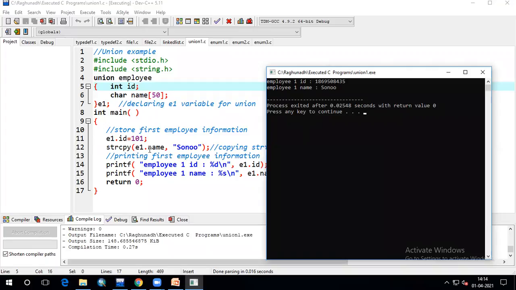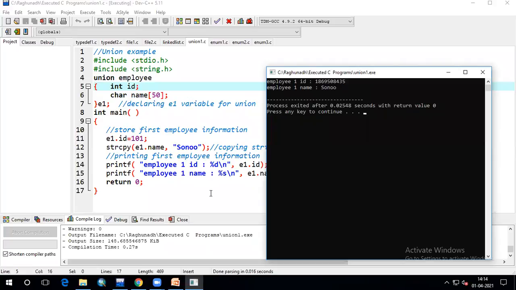After that, when you enter the name as Sonu, whatever the earlier value was is going to be overridden, and this Sonu is going to be stored inside that 50 bytes of memory. After that, you want to print the ID. So the ID is already erased. It was overridden. That's why you are getting the garbage value. You are not getting the correct value.